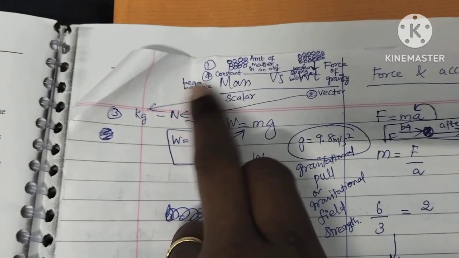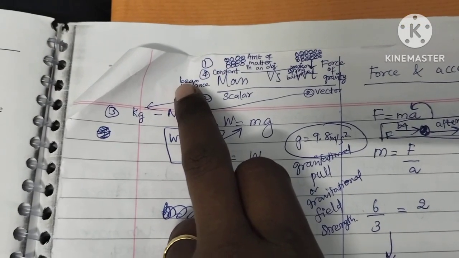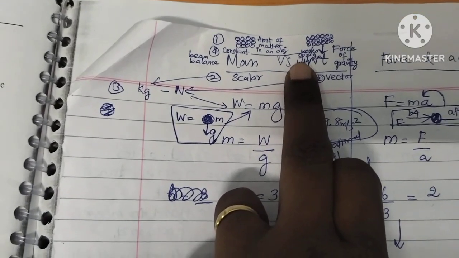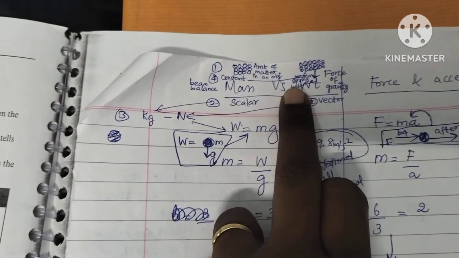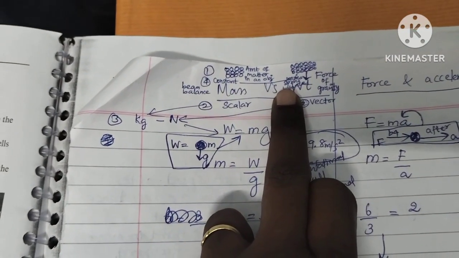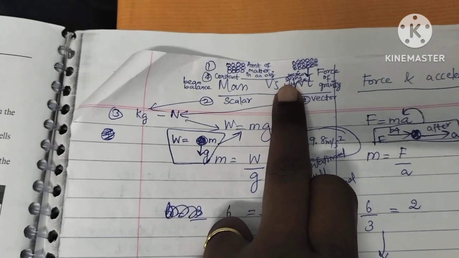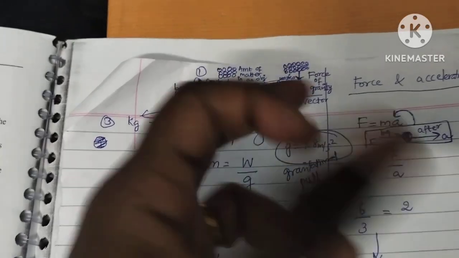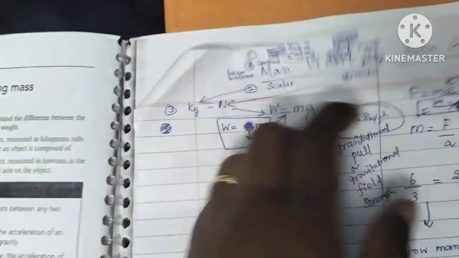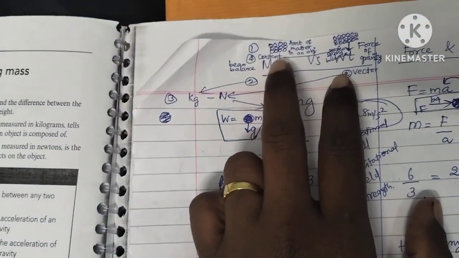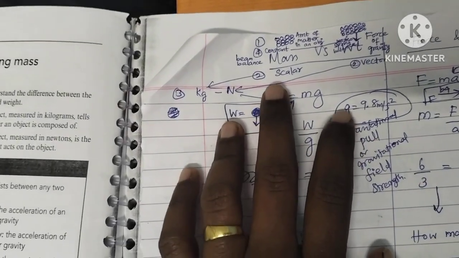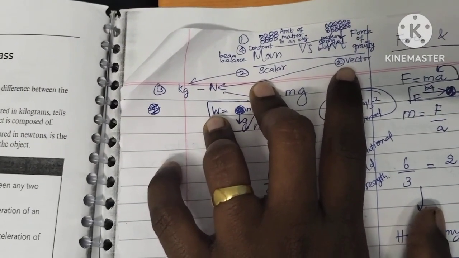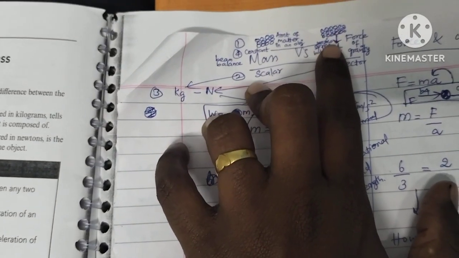Since mass is constant, wherever you go and measure it using a beam balance, it will be constant. Weight, you measure everywhere with a spring balance. When you measure using a spring balance, the quantity will be different. You have to put more weights for that particular object. I am talking about a physical balance. So basically a spring balance is used for weight. Next, mass is scalar, weight is a vector quantity because of this force exerted.